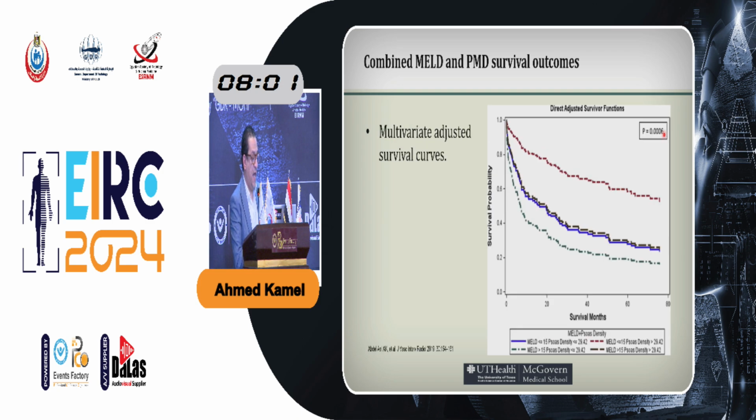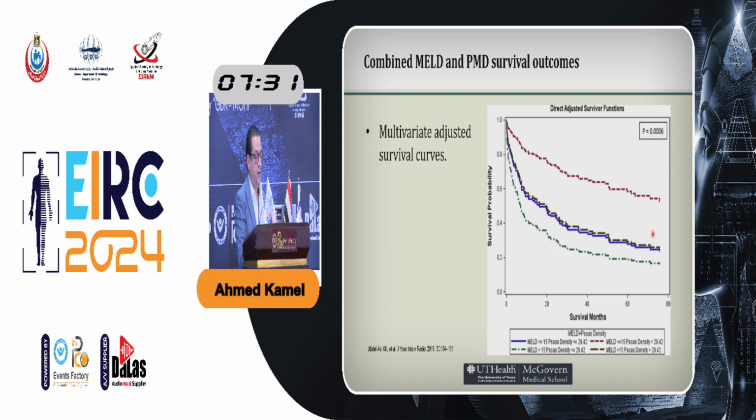And then we looked at how these combined variables look together. The best survival here, of course, was found when you have a MELD score less than 15 and a psoas muscle density more than 29, while the worst survival, the green line here, is when you have a bad MELD score, more than 15, and a bad psoas muscle density, less than 29.